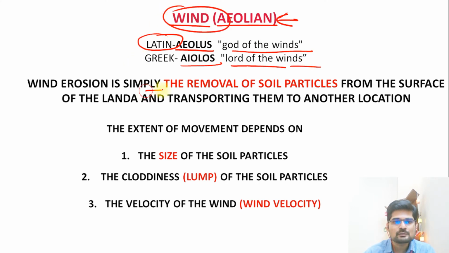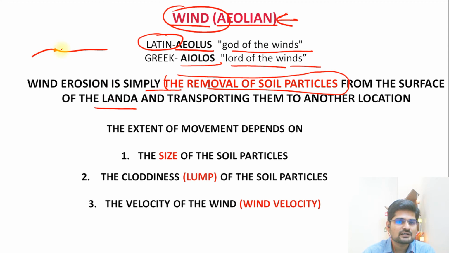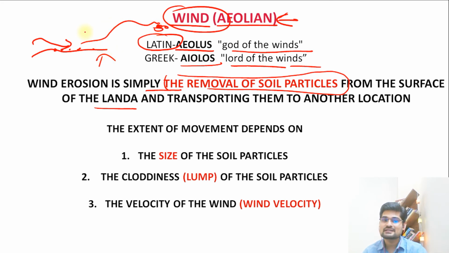So wind erosion simply happens by the removal of soil particles from the surface, as we know. What happens if there is a surface and there are weathered rock fragments here? Wind picks them up and then deposits them somewhere else. That is how those sand dunes are formed in the desert. You must have seen it somewhere.